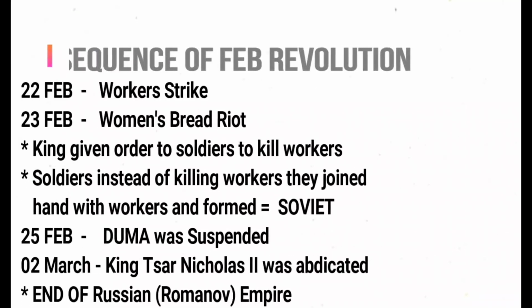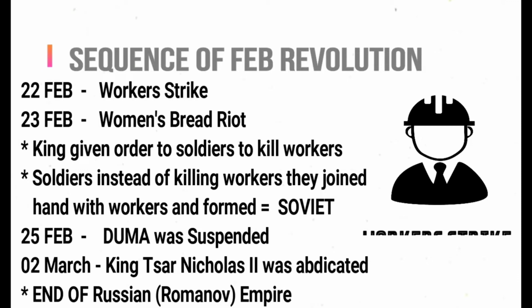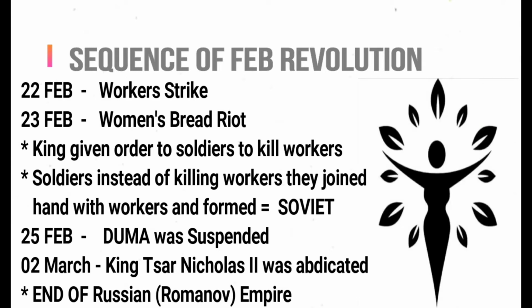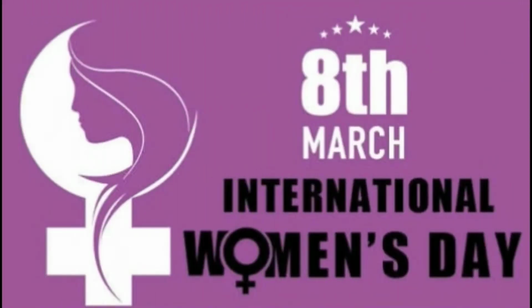Now the next part we'll discuss is the sequence of the February Revolution. We'll begin directly from the 22nd of February, when about 50,000 factory workers went on strike because of the price rise and food shortage. The next day, the 23rd of February, women staged a bread riot, and this 23rd of February is as per the Julian calendar. If you add 13 more days, as per the Gregorian calendar the date comes to the 8th of March, and the 8th of March is International Women's Day.